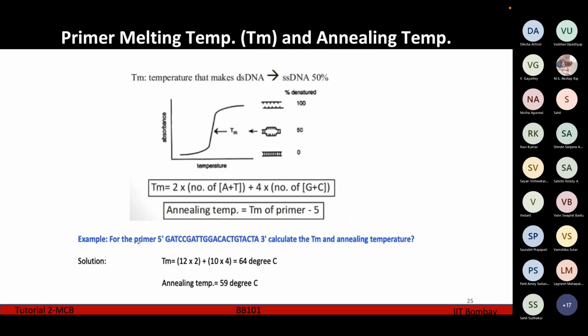So this is a short question: this is the sequence of the primer, and we have to calculate the TM and the annealing temperature. The total number of A and T here is 12, and the total number of G and C here is 10. So the TM is going to be 2 times 12 plus 10 times 4, which comes out to be 64 degrees Celsius. And then the annealing temperature is going to be 64 minus 5, which is 59 degrees Celsius.